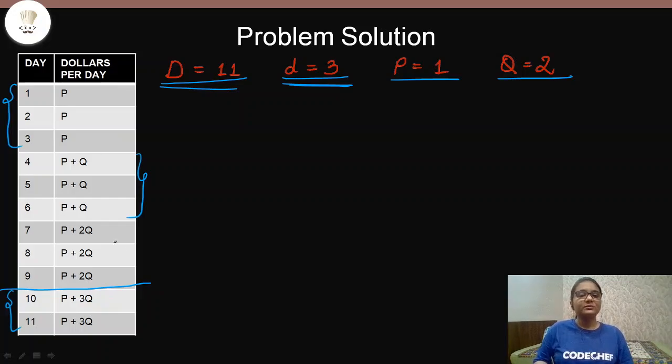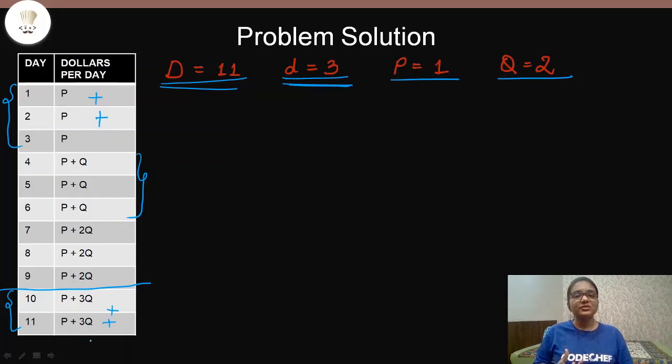I hope that from this table you are very clear how the production is incrementing after every D number of days. Now we are supposed to find the total amount of money that Chef will be able to get after this heist, that is, after 11 days. If we add all of these 11 cells that you see here, we will get the total amount that Chef will be able to accumulate.